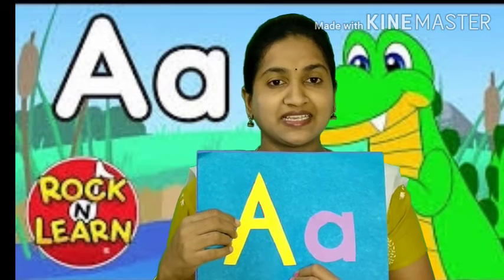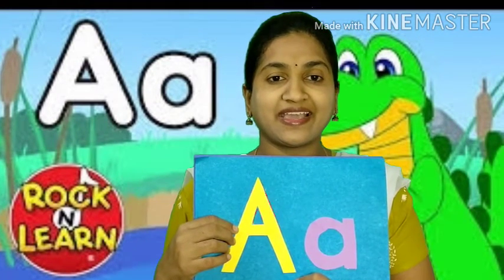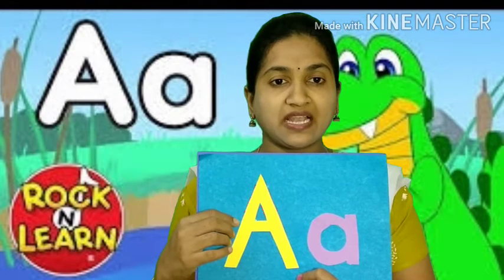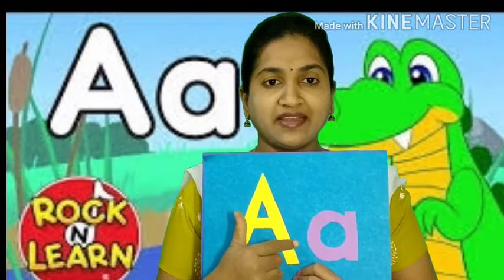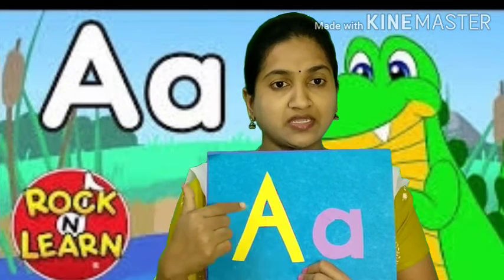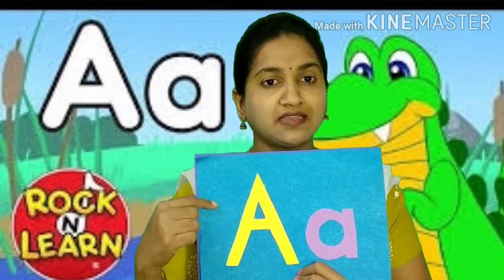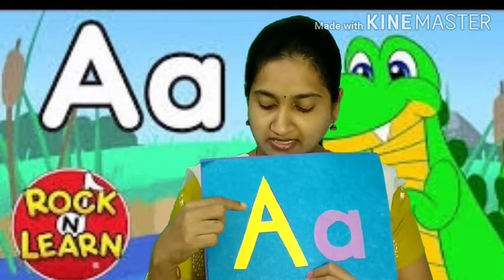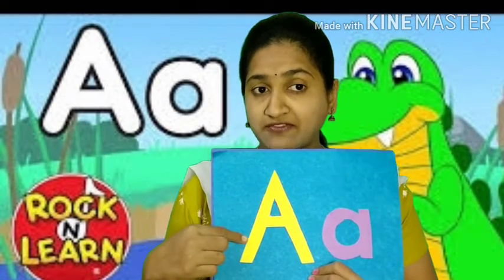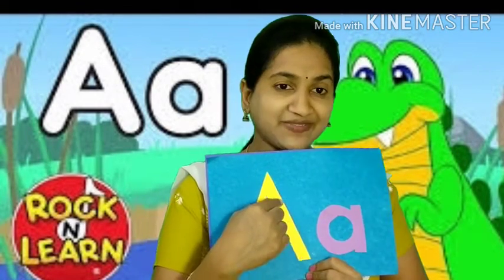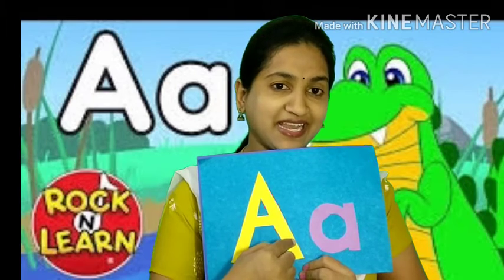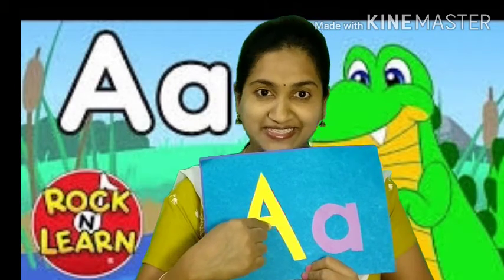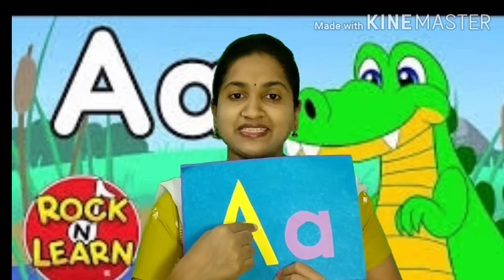Yes, this is letter A. Say all of you, capital A. And this one? Yes, small a. Now we'll see what are the strokes we use to write the letter A. This is left slanting line. And this one? Right slanting line. And there is a sleeping line. Yes, this is capital A.